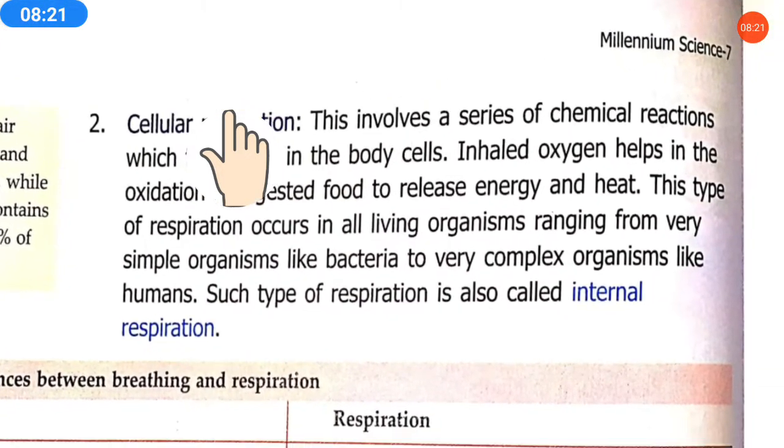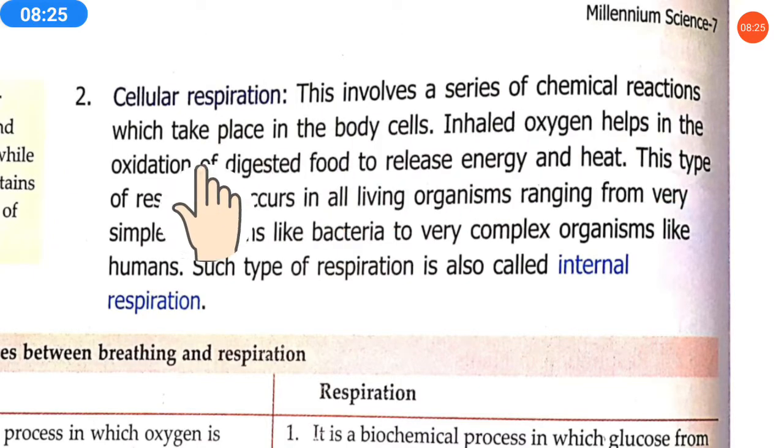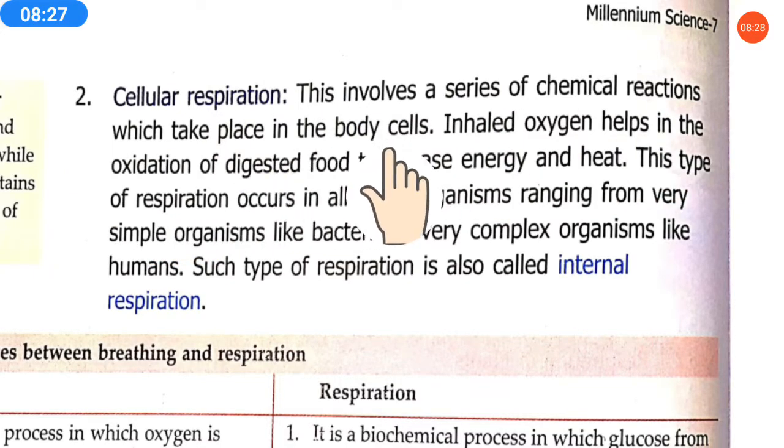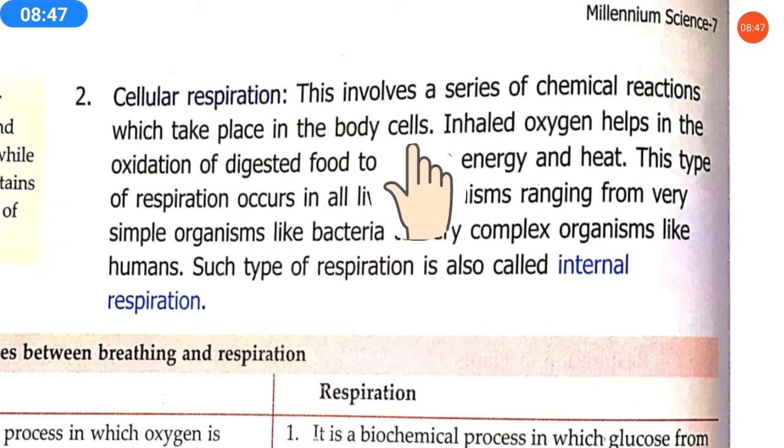Okay, now what is cellular respiration? This involves a series of chemical reactions which take place in the body cells. In this process, there are some chemical reactions involved, and this process happens in the body cells. In a living organism, in the living body, cells are present. So this chemical reaction process happens in the cells.